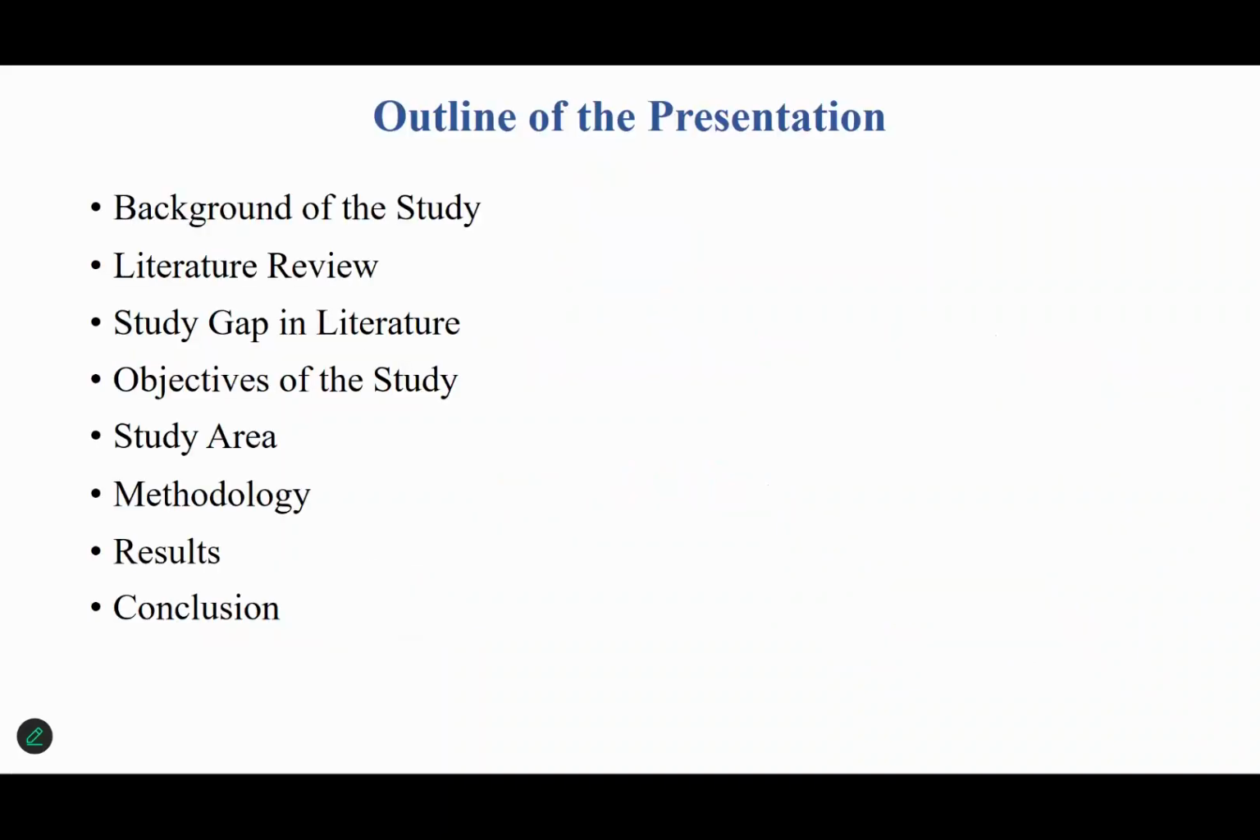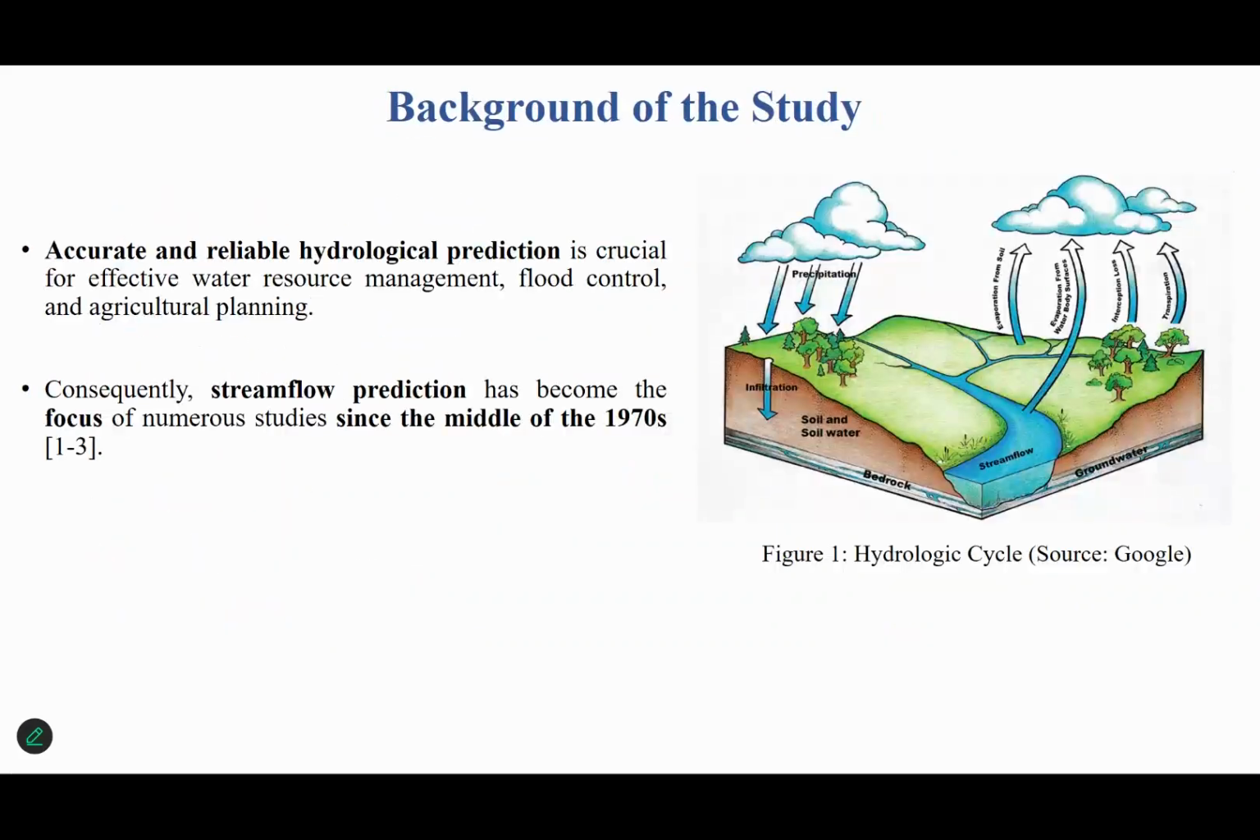This is basically the outline of the presentation. First, let's look at the background. Accurate and reliable hydrological prediction is very crucial for effective water resource management, flood control, and agriculture planning. Consequently, streamflow prediction has become the focus of numerous studies since the middle of the 19th century.